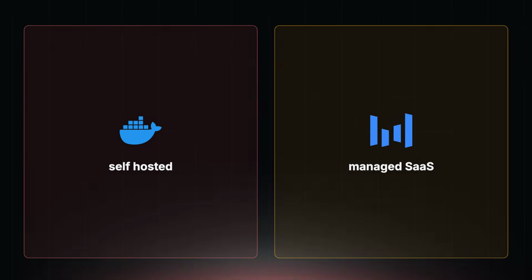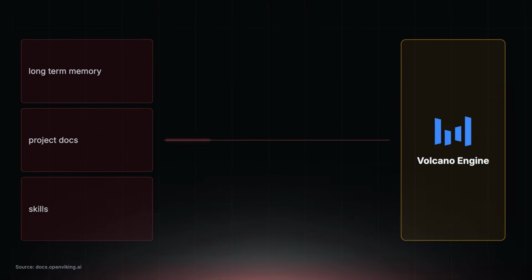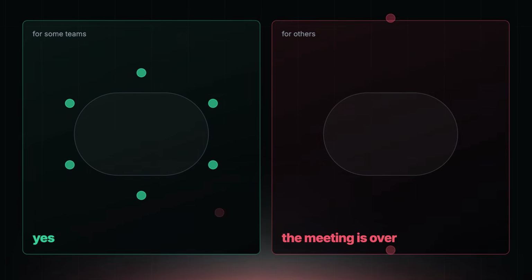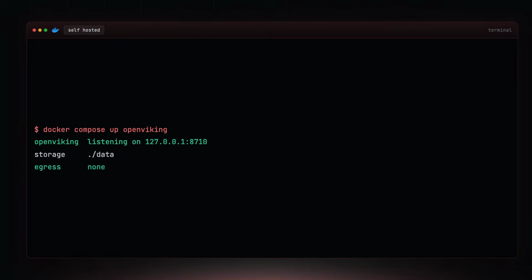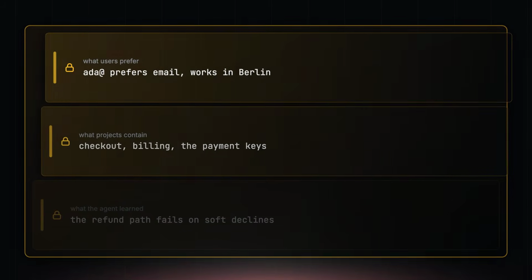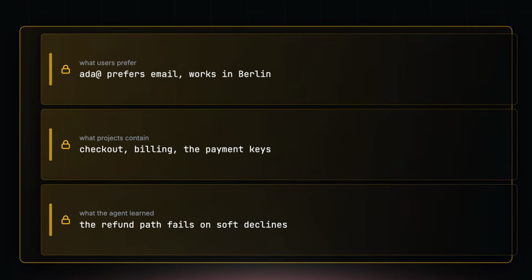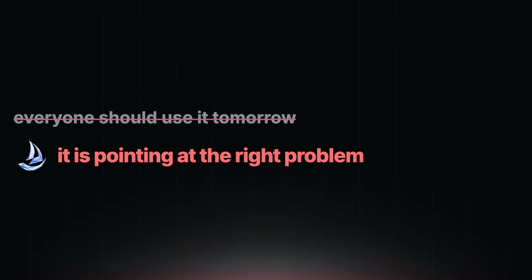And the hosted OpenViking service creates another question. Do you want your agent's long-term memory, project docs, and skills attached to a ByteDance Volcano Engine service? For some teams, the answer may be yes. For others, that sentence alone will end the meeting. The open source story helps, self-hosting helps. Agent memory is sensitive. It contains what users prefer, what projects contain, and what the agent learned. So my take is not, everyone should use OpenViking tomorrow. My take is that OpenViking is pointing at the right problem, and that problem is about to get expensive for everyone building agents.